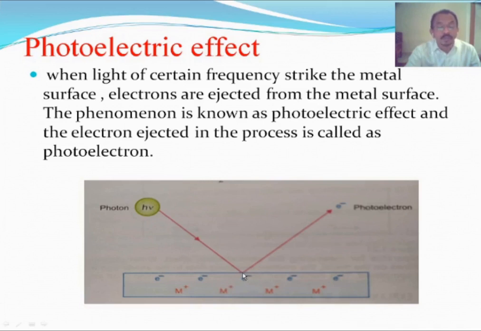When the photons fall on the metal surface, an electron is ejected from the metal surface. This phenomenon, in which electrons are ejected when photons or radiation fall on a metal surface, is called the photoelectric effect, and the electron which gets ejected is called the photoelectron.